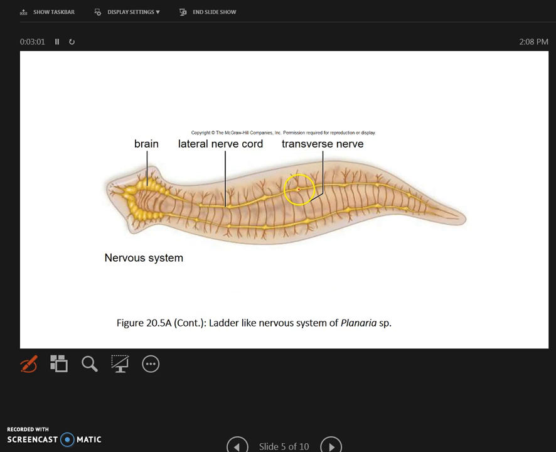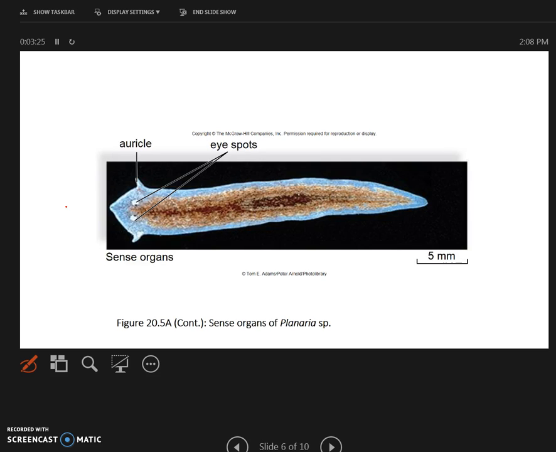Nervous system, very primitive. They have a ladder-like nervous system. There are two lateral nerve cords, and these are joined by ladder-like transverse nerves. Your book says brain, but really it's not a brain. It's a very primitive ganglia. Ganglia is nothing but an accumulation of nerve cells. So they have a very primitive nervous system. And what about sense organs? They have eye spots as well as auricles, very primitive sense organs.